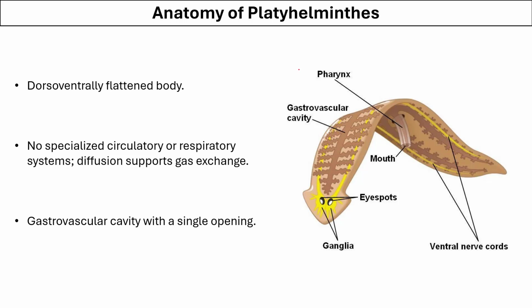The anatomy of Platyhelminthes shows that they have a dorso-ventrally flattened body. They do not have any specialized circulatory or respiratory system, and the gaseous exchange occurs by diffusion. They have only one opening called the mouth from which they take the food in, and they also excrete the waste out of the same opening.